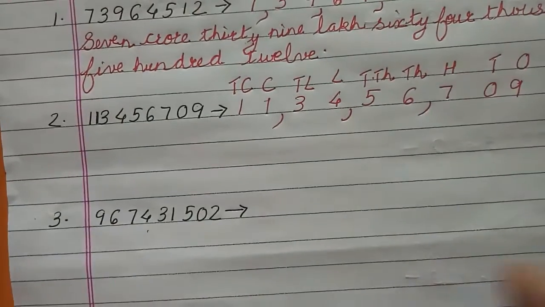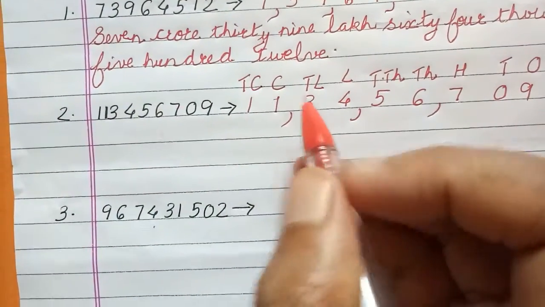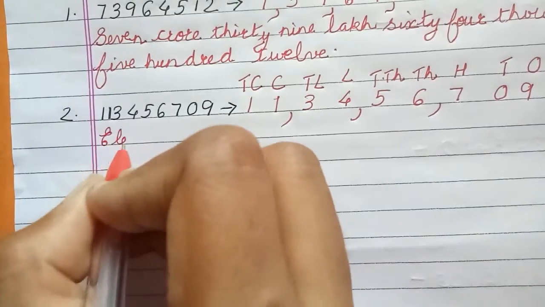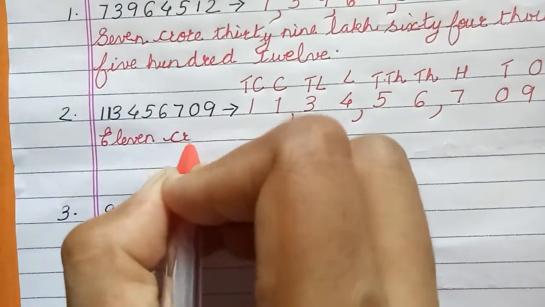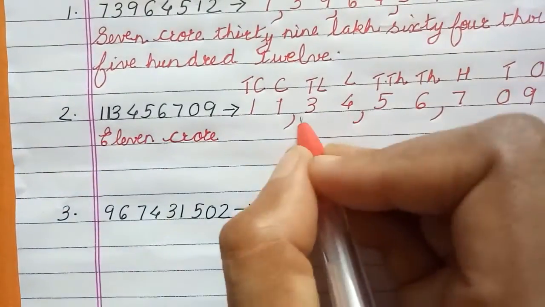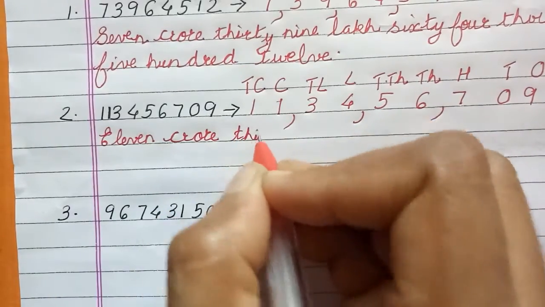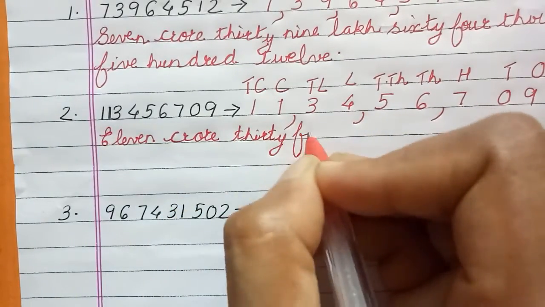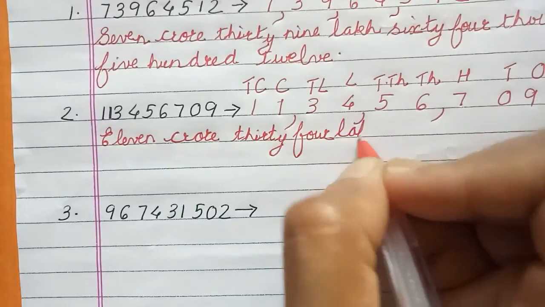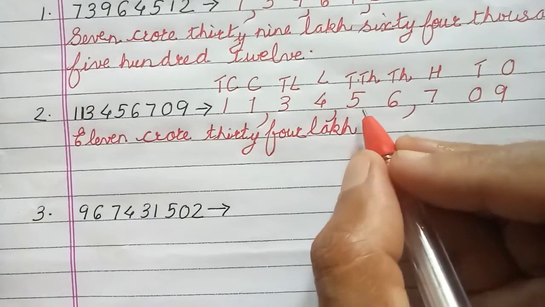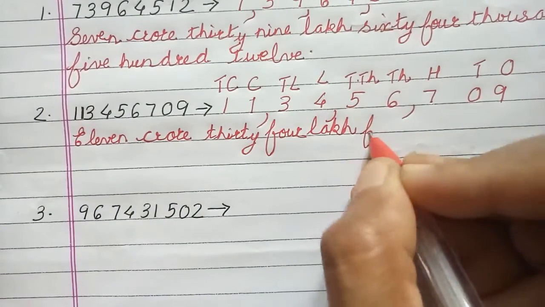Now how do you read the number in crores place? 1, 1. How do you read it as? Yes, 11 crore. Then in lakhs you have 3, 4. So it is 34 lakh. Yes, then you have 5, 6 together. Put it in comma.